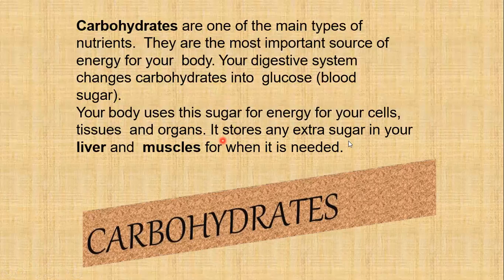It stores any extra sugar in your liver and muscles for when it is needed. So the extra food materials, extra sugars, will be stored in the liver as well as muscles. That is for the maintenance of muscle power. And in some situations it is stored as fat also. We'll discuss that in the next topic, fats. This is regarding the carbohydrates.